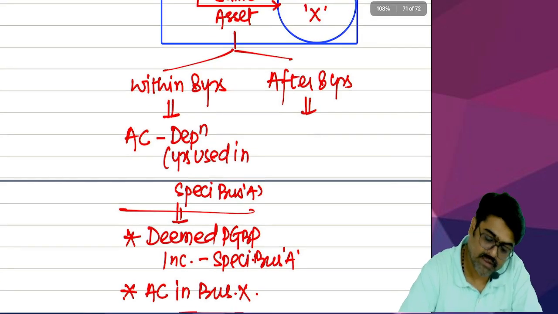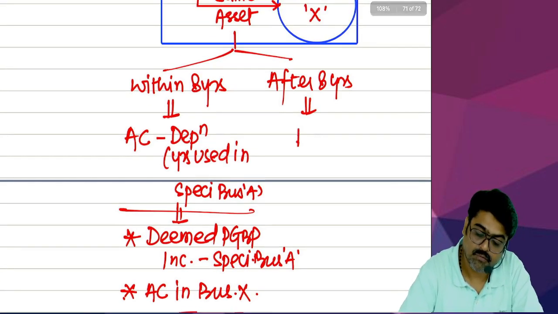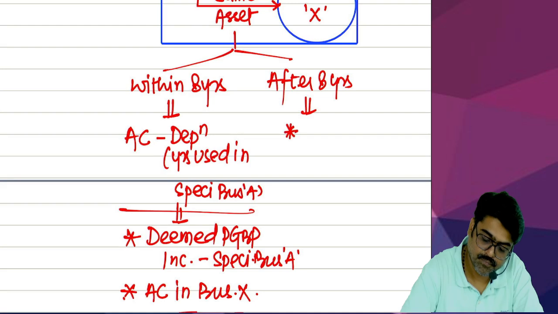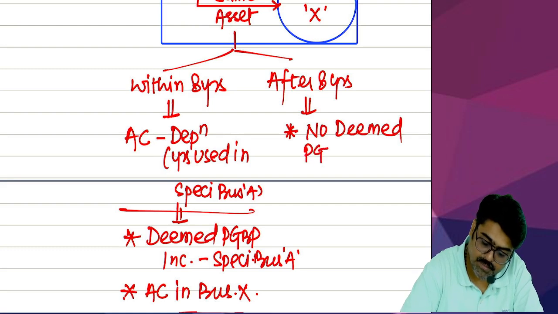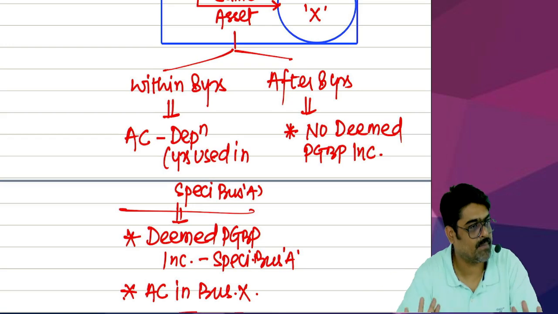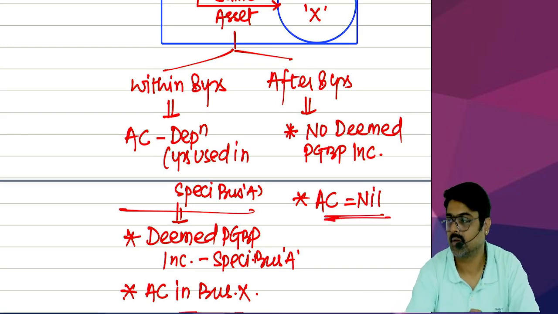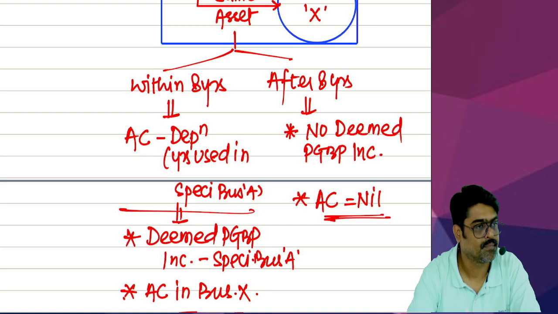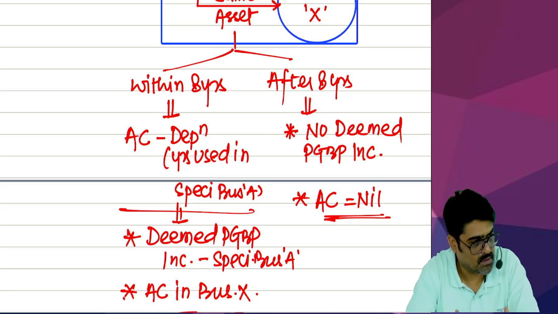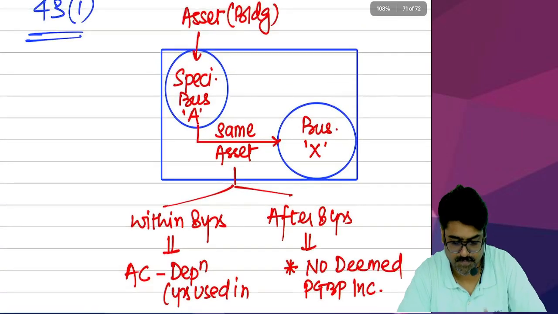But after 8 years then? No deemed PGBP income, meaning 35AD(7B) is not applicable, and the actual cost in the business X will be taken as nil. Done, no? Sure, no? Now pay attention.